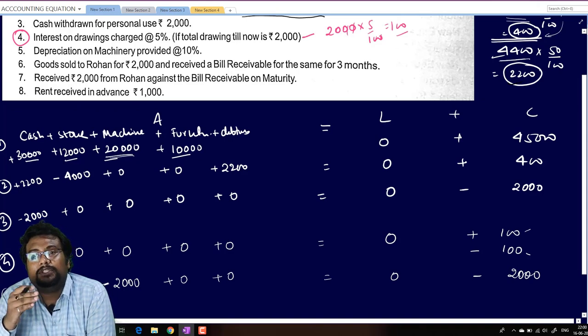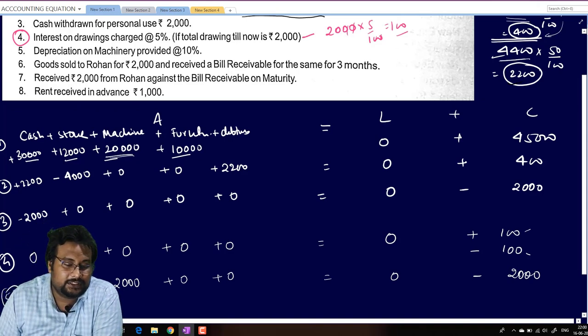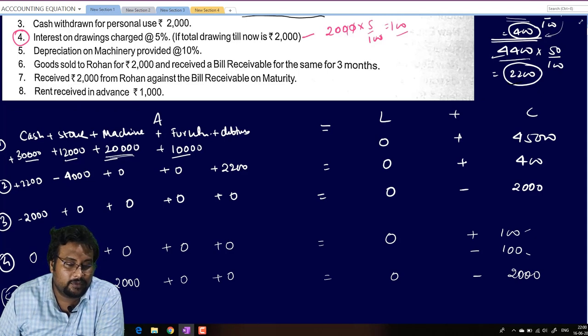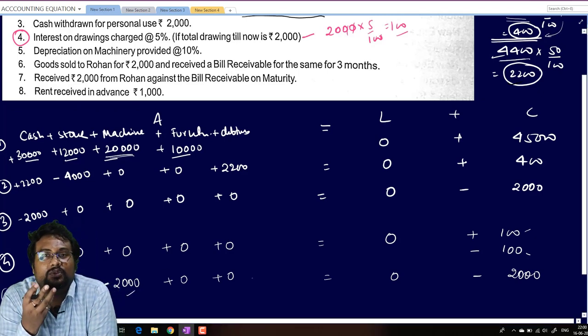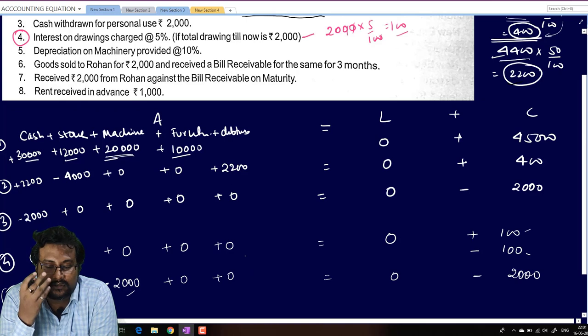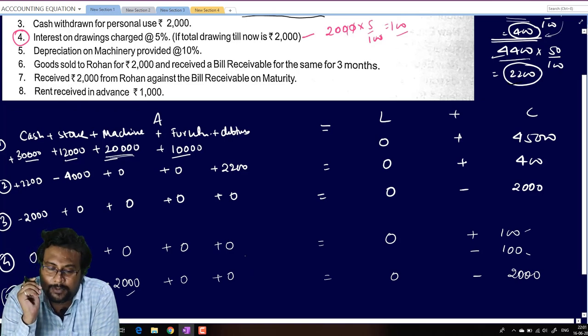Remember this fifth one? Depreciation on machine will decrease the amount of machine. That's why we deducted the 2,000 rupees from the machine. And depreciation is known as expired cost, expense. So that will be minus in the capital.